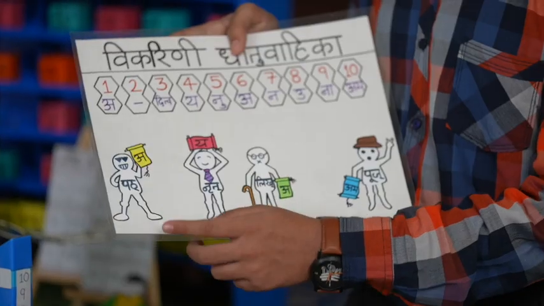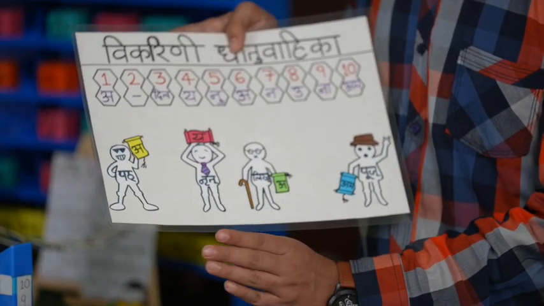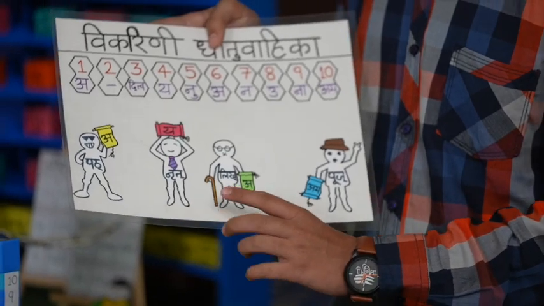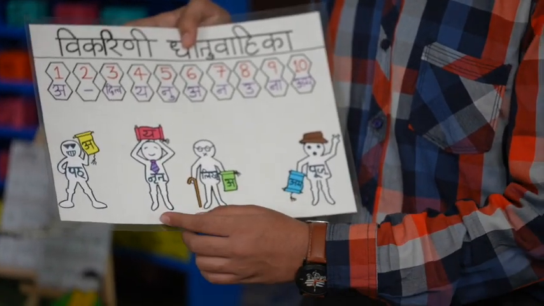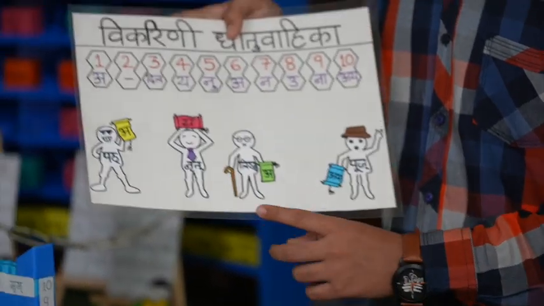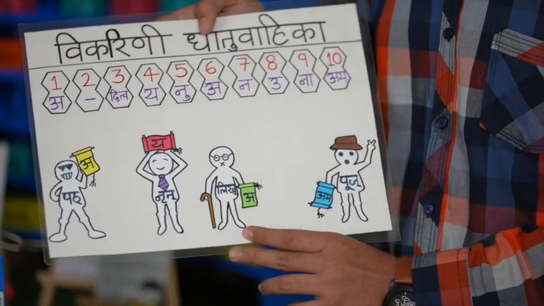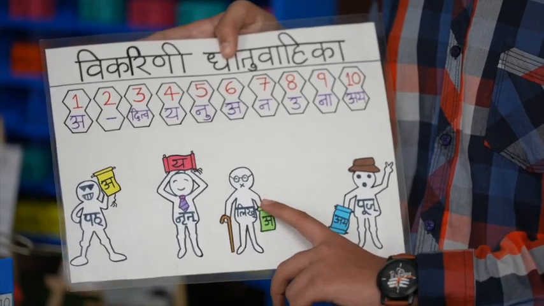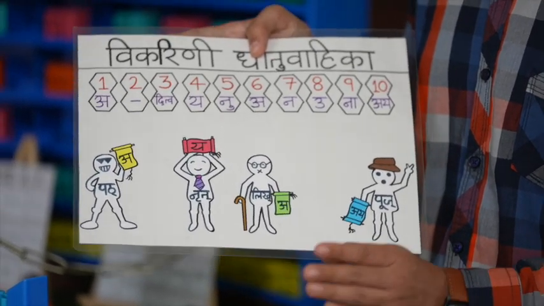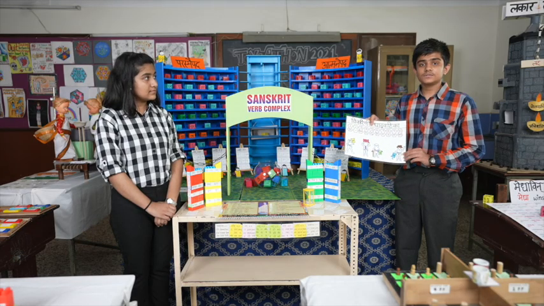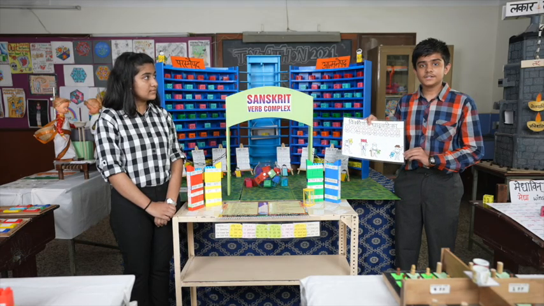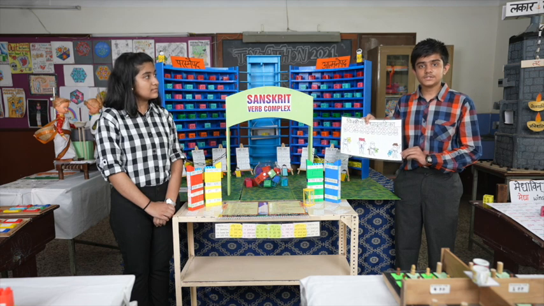Now look at the dhatus. Patha from the first floor gets a conjugation sign. Nruta from the fourth floor gets a conjugation sign. He forms into Nrutya. Likha from the sixth floor gets the conjugation sign A, and he becomes Likha. Puja stays on the 10th floor, and so he gets the conjugation sign Aya, which makes him Pujaya.